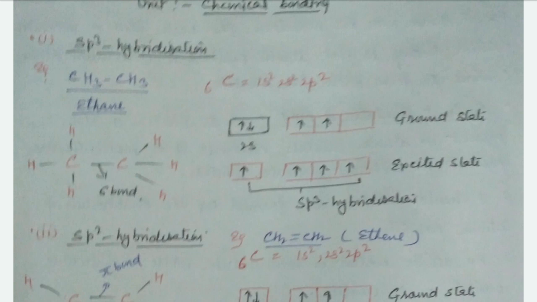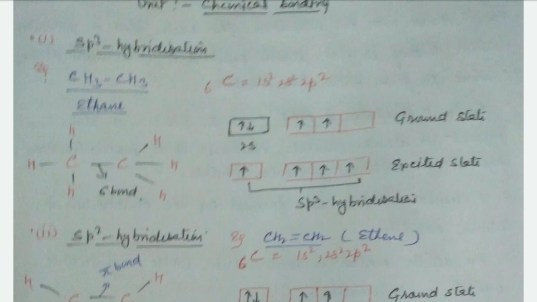Carbon has the unique property of showing sp3, sp2 and sp hybridization. When carbon has single bonds with carbon or other atoms, it shows sp3 hybridization.